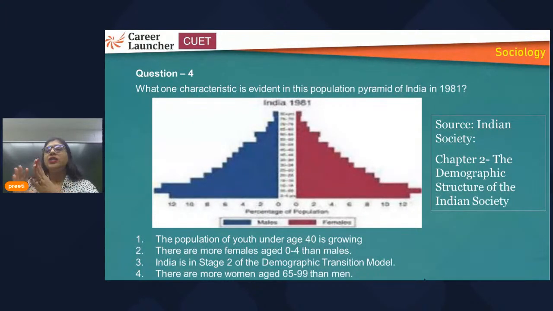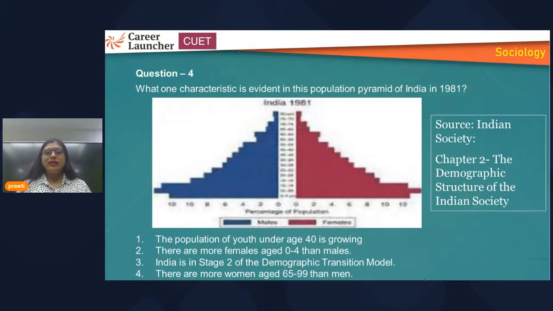So here all these charts are important, and how you have to read, and what you have to read in those charts, and what type of questions they may ask you. So for example, here you can see there is a chart in which male and female population is being represented on the basis of age structure. All right, 0 to 4, 4 to 8. Okay, so like this chart has been made.